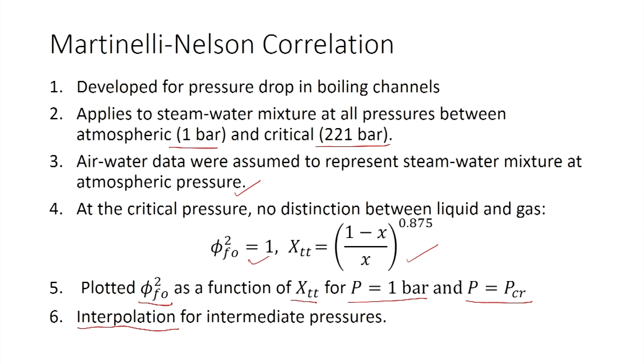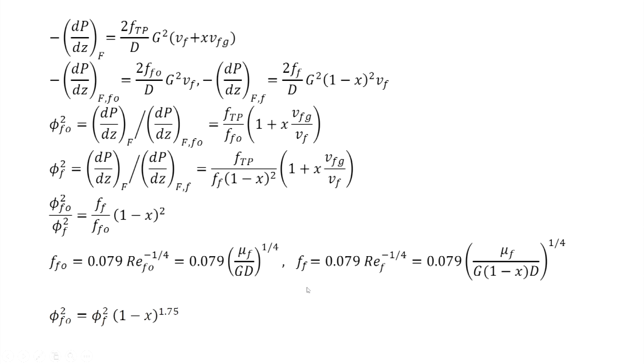Now, how did they get phi FO square? Lockhart-Martinelli correlation gives phi f square, and Martinelli-Nelson have used phi FO square because phi FO square is more convenient in case of boiling or condensing channels, because the local quality is difficult to know, but the overall flow rate is known.